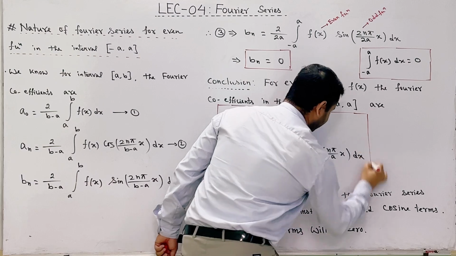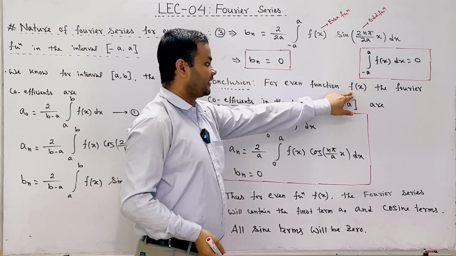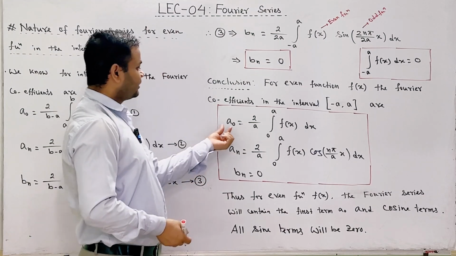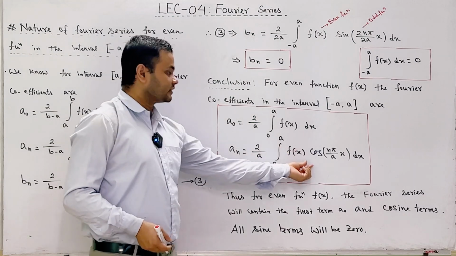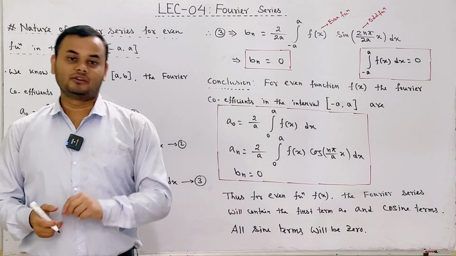So here we have seen that if we expand this function f of x in the Fourier series, then the Fourier series will contain the first term and the cosine terms only. All the sine terms will be equal to 0.